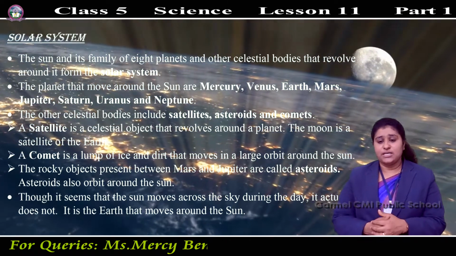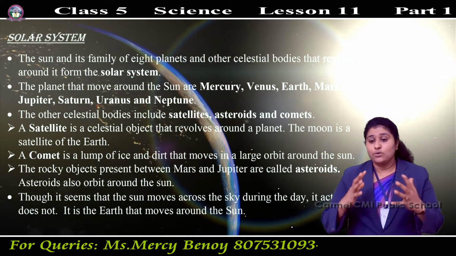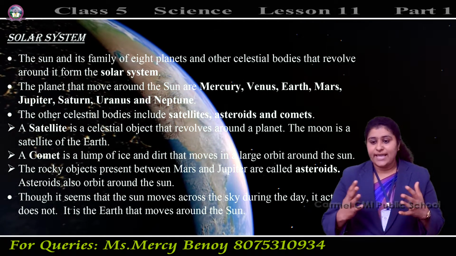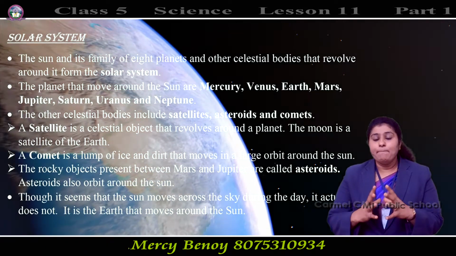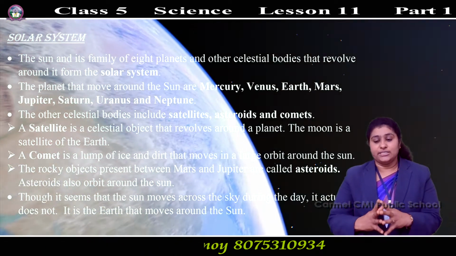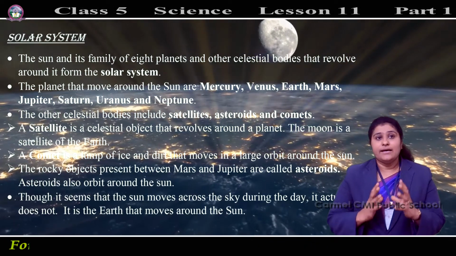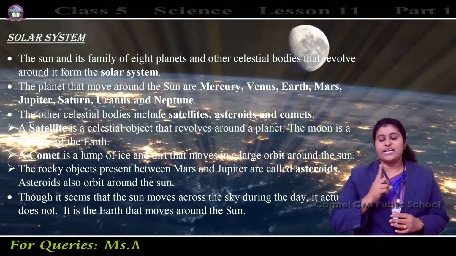A comet is a lump, a mass of ice and dirt, with different shapes. It moves in a large orbit around the sun.